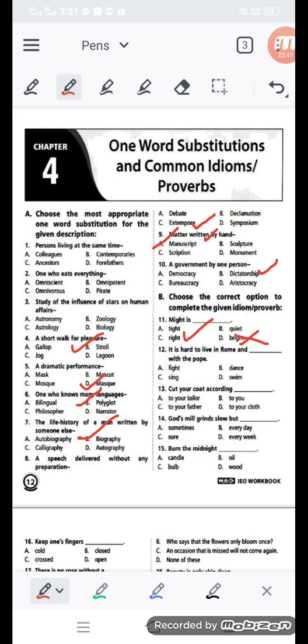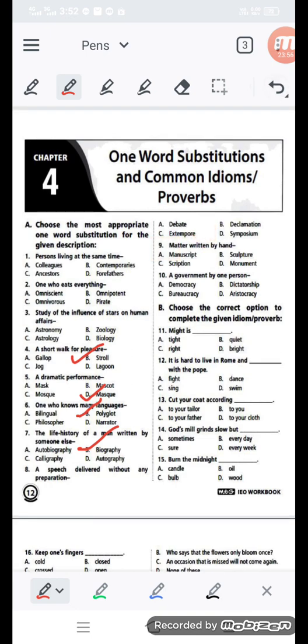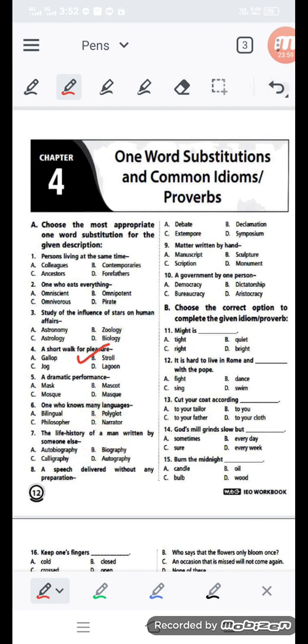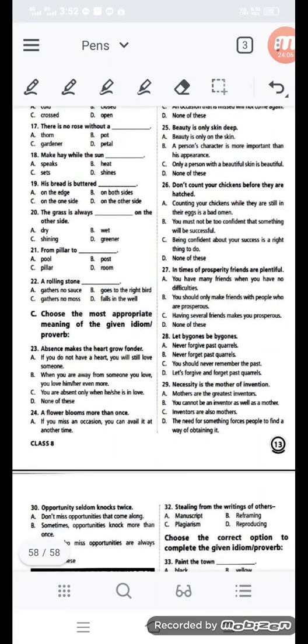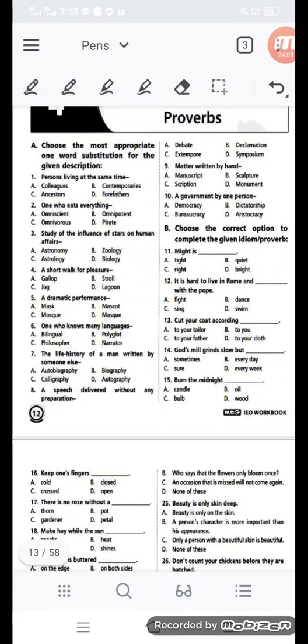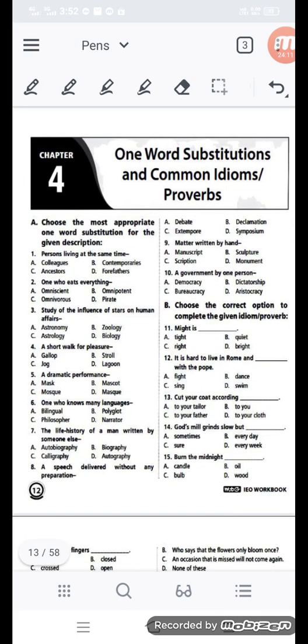In this way you have to solve all these analogies, correct spellings, one word substitutions. The best tip is to solve by yourself, self study for a couple of hours. It would help you, and practice the MCQ sets. In this way you can improve your reading skill and solving power. In my next class I will also discuss this same chapter 4 and the next chapter also. Till then, goodbye to all of you.